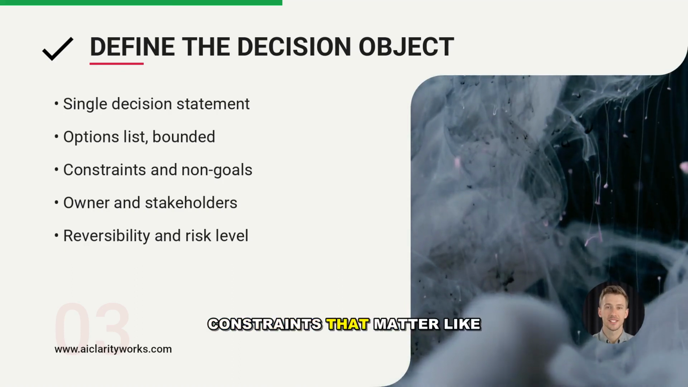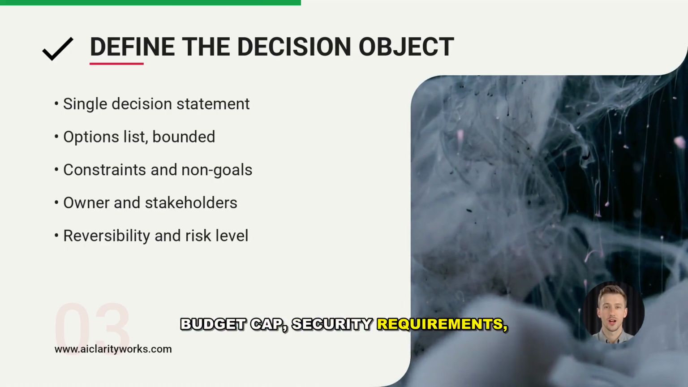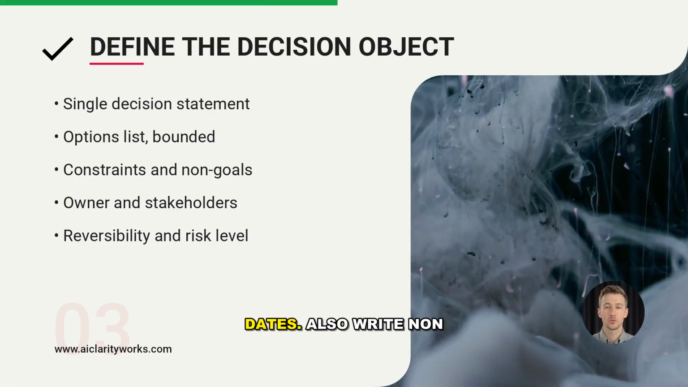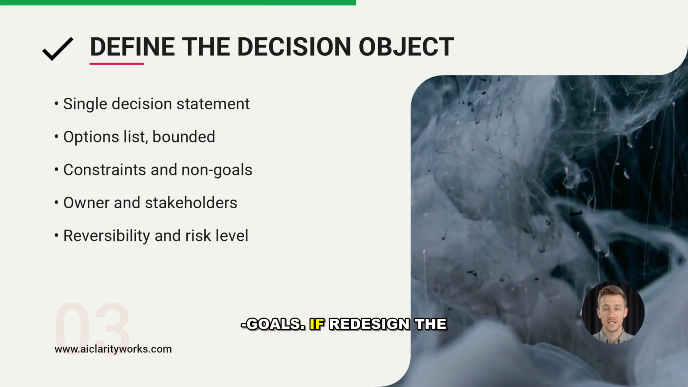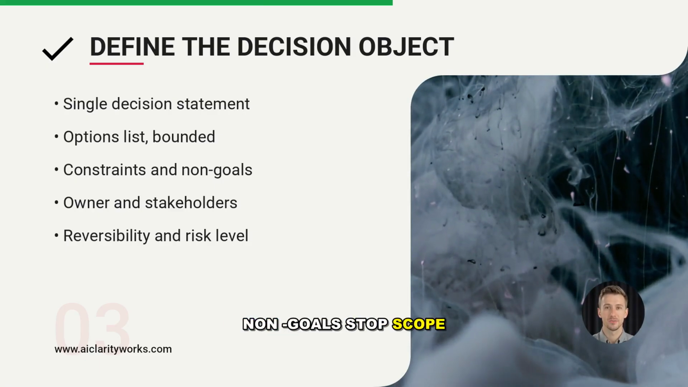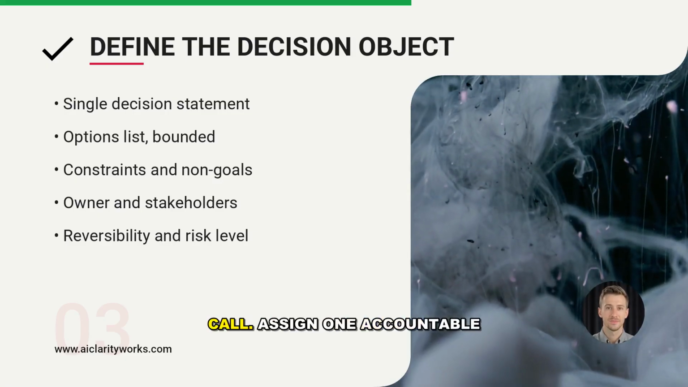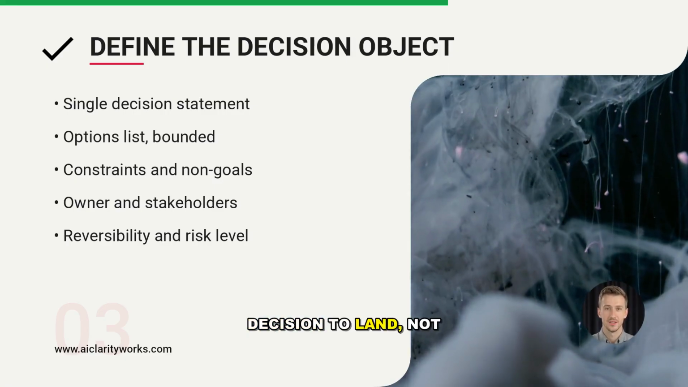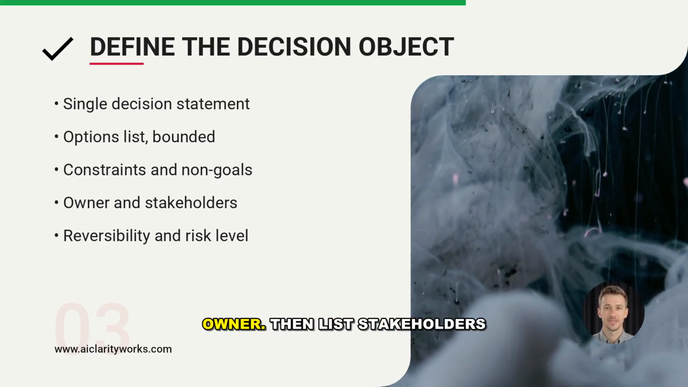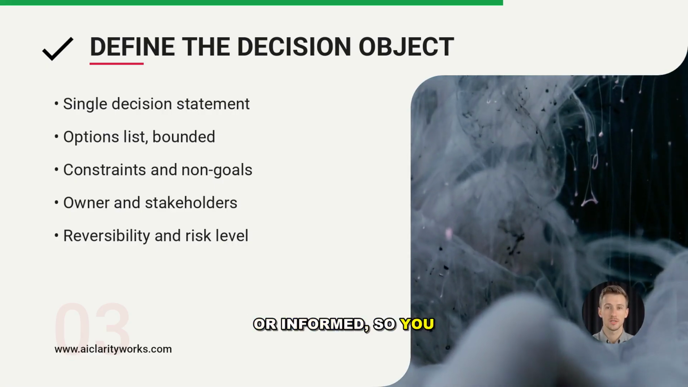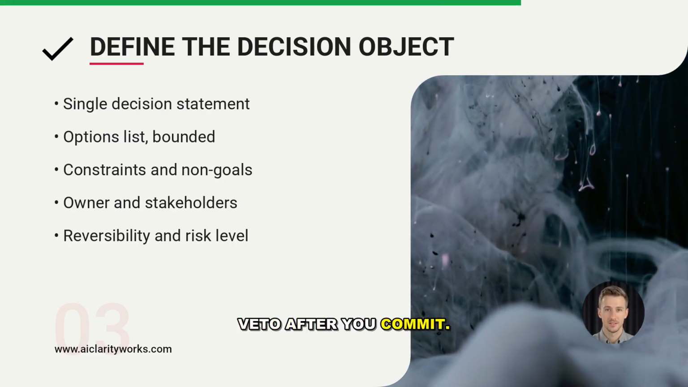Add constraints that matter like budget cap, security requirements, headcount limits, or contractual dates. Also write non-goals. If redesign the UI is not part of this, say so. Non-goals stop scope creep from hijacking the call. Assign one accountable owner who has the job of forcing the decision to land, not the note-taker, the owner. Then list stakeholders who must be consulted or informed, so you do not discover a veto after you commit.